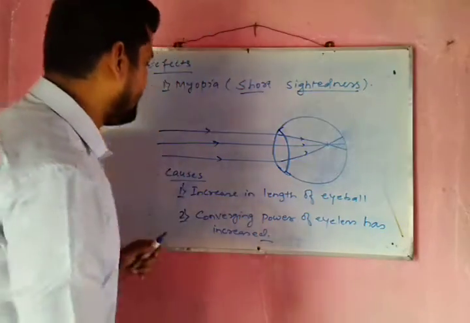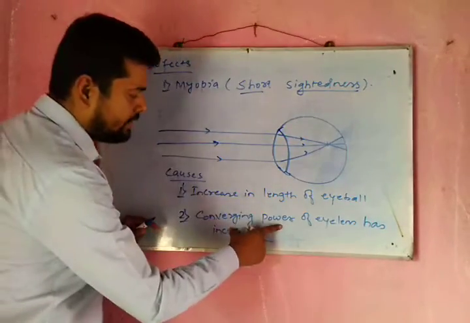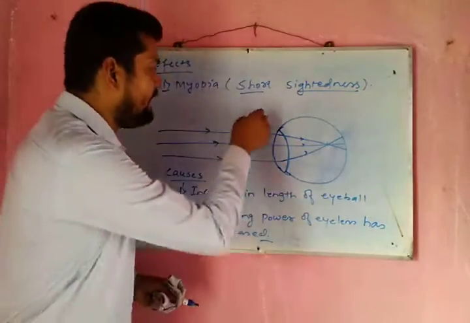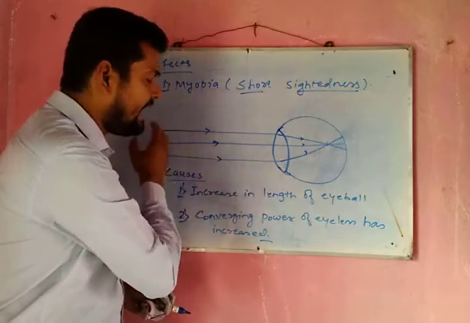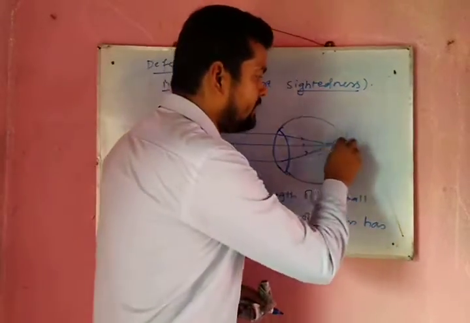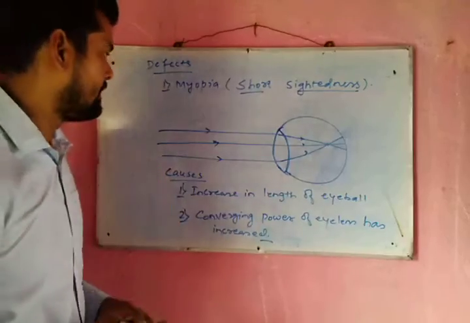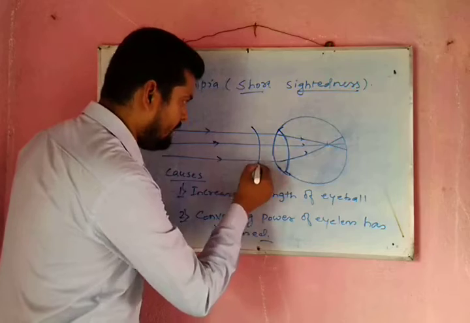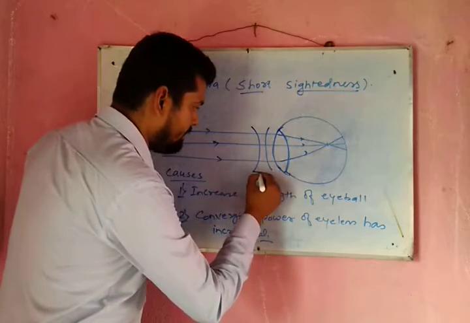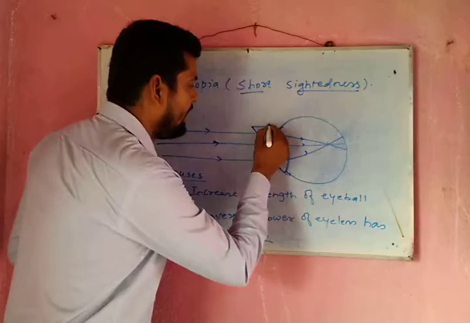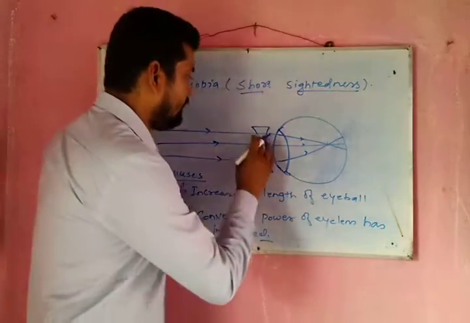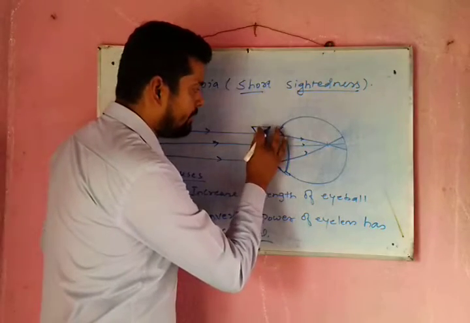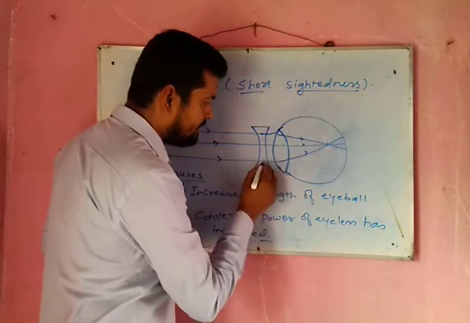So how can it be corrected? If the converging power has increased, we have to put a lens between his eye and the object so that the image is formed on the retina. So we'll put a concave lens between his eye and the object, so that when the ray of light moves towards the concave lens, it gets diverted a bit.